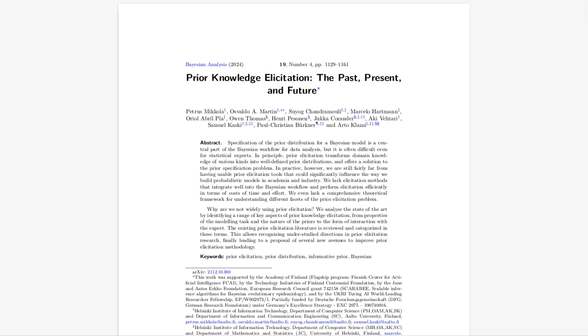So do we ask the expert directly about the model's parameters, or do we ask them about observable outcomes? Can you give me an example? So let's say we're modeling climate change and its effects on sea levels. We can ask the expert directly about the rate of sea level rise, which would be a parameter in our model. Alternatively, we could show them a map of coastal areas and ask about the likelihood of flooding in those regions over the next 50 years.